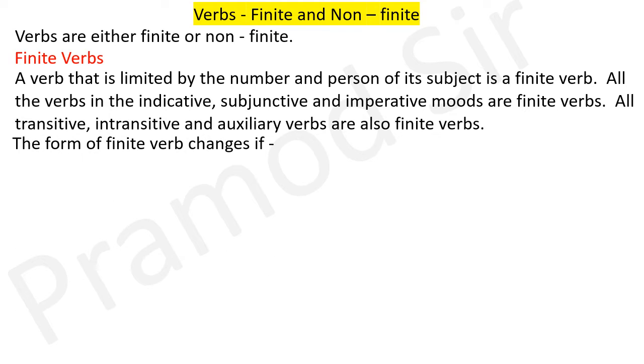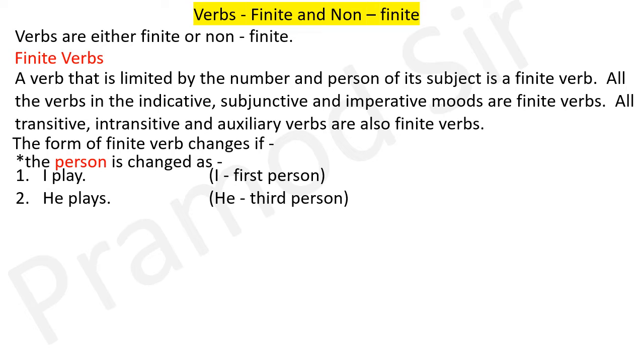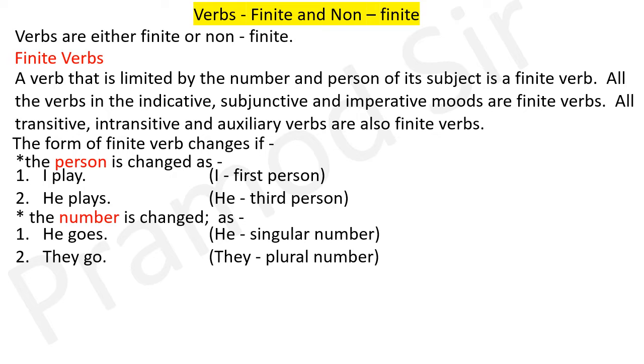The forms of finite verbs change if the person changes. जैसे I play, यहाँ पे I क्या है? फर्स्ट पर्सन. He plays, he थर्ड पर्सन. The number is changed as he goes, तो he singular number and they go, they plural number.